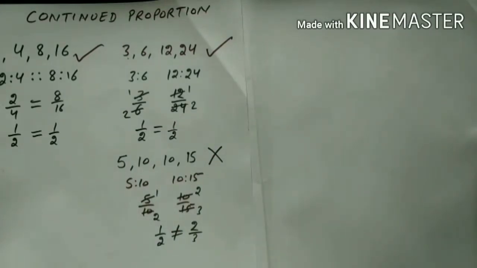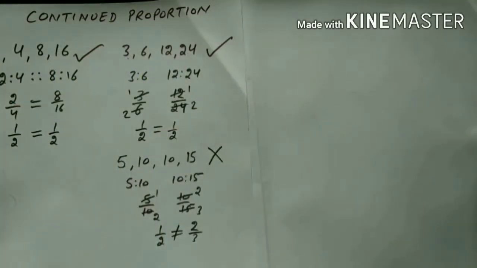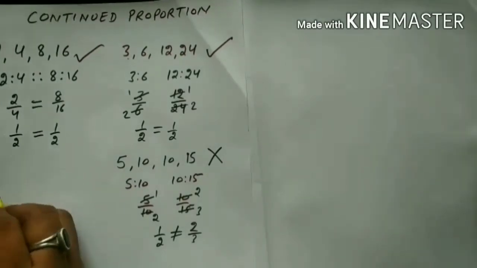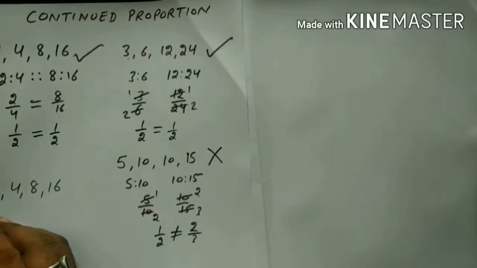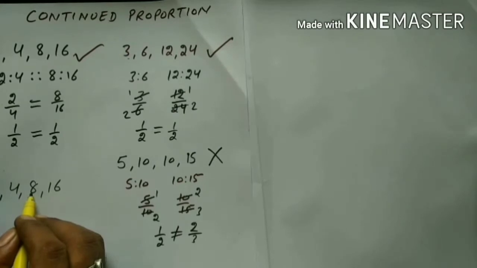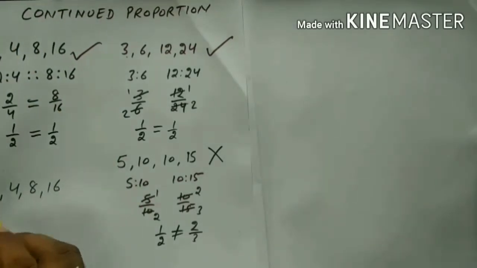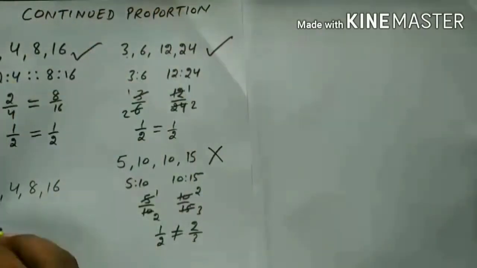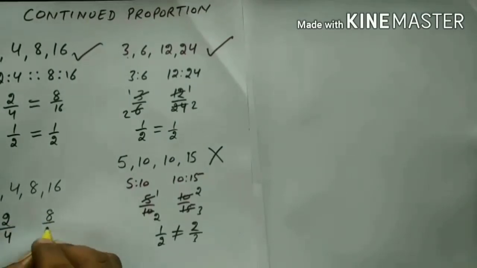So firstly we have cleared the concept of proportionality and non-proportionality. Now we will observe a thing in the cases of proportion. If I take this example 2, 4, 8, 16, here this is extreme 2, after that the mean is 4, then this is also a mean and this is the extreme. Now these are in proportion. You may see the relation which leads us to the concept of continued proportion. Now 2 over 4 and 8 over 16.